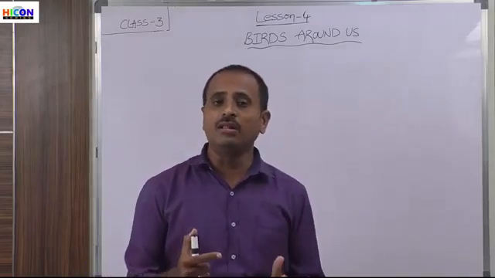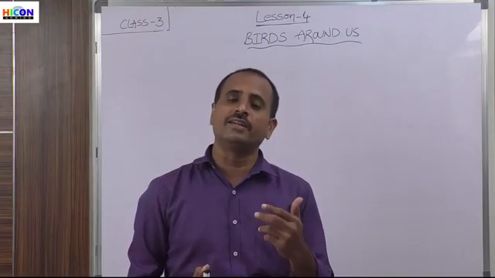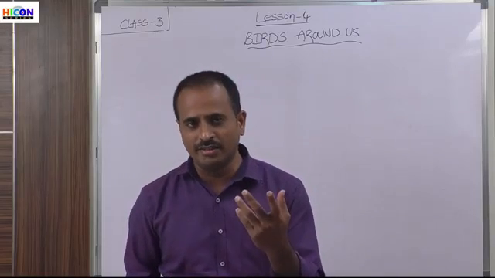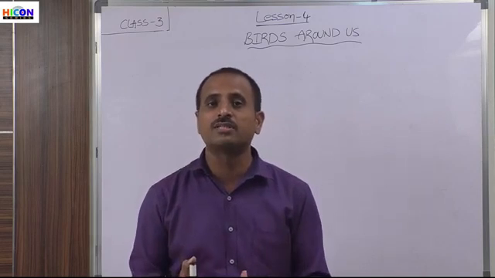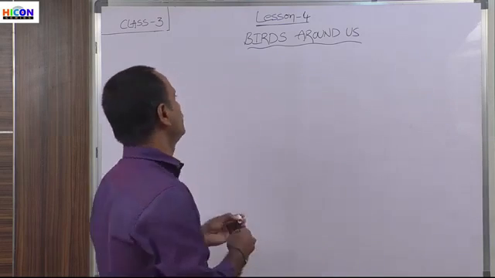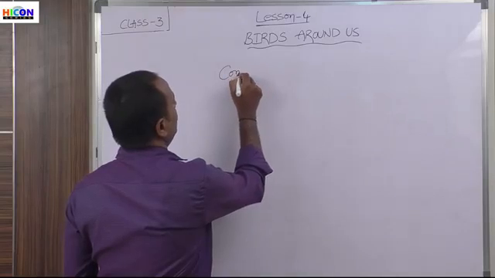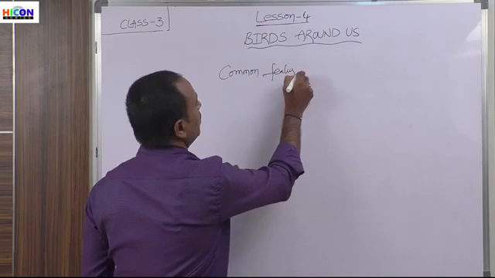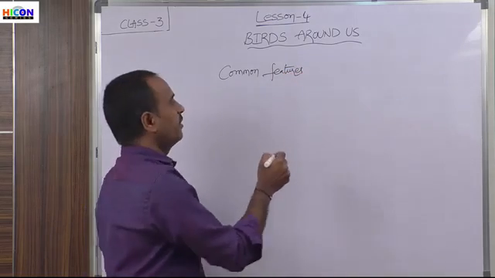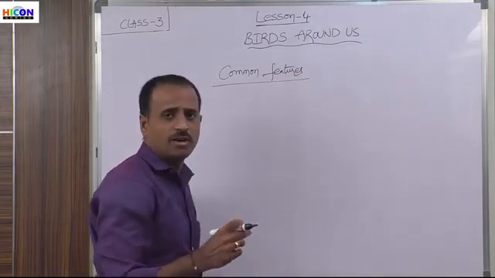So children, all of the birds are different in their sizes, shapes, and colors, but all the birds will have some common features. So what are the common features for all birds? That means there are two common features for all the birds. So what are the common features?